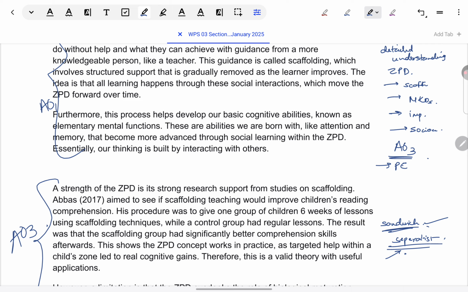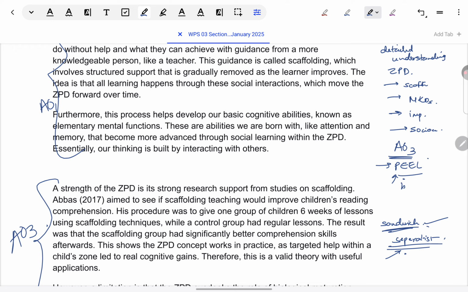PEEL format only. Logical chains of reasoning. That's the requirement of the mark scheme. And how do you achieve that requirement? By structuring your points in PEEL format. The mark scheme does not say that we will give marks for PEEL format, but they say chains of reasoning have to be shown in evaluation. How will you show chains of reasoning? By following the PEEL format. What is the PEEL format? I will show you when we look at the model answer. But if you need the depth of it, please watch some of my previous videos. I won't be able to cover it fully here. Okay, so make sure you give points in PEEL format.